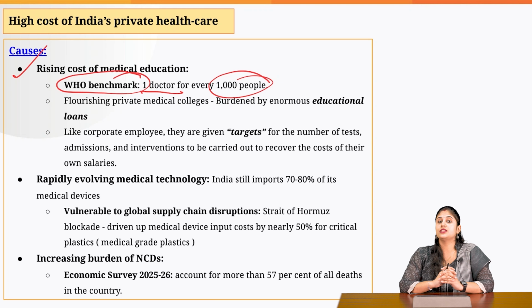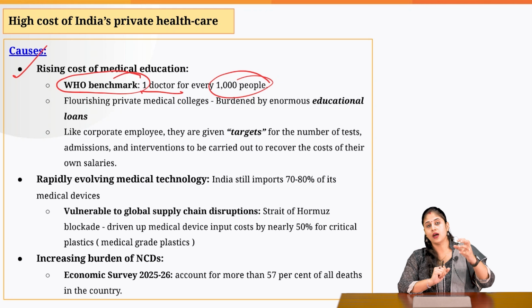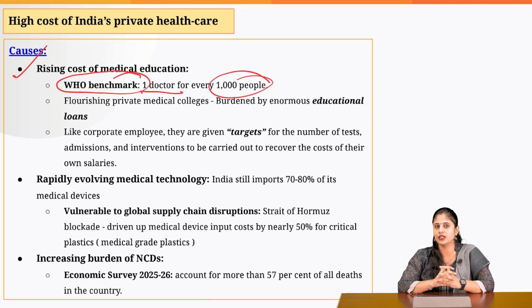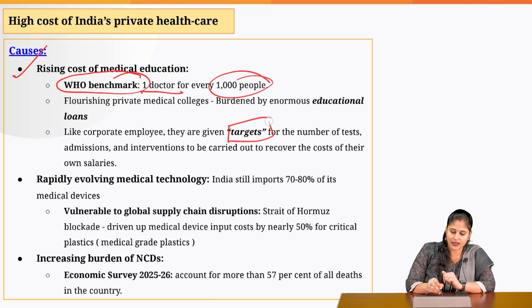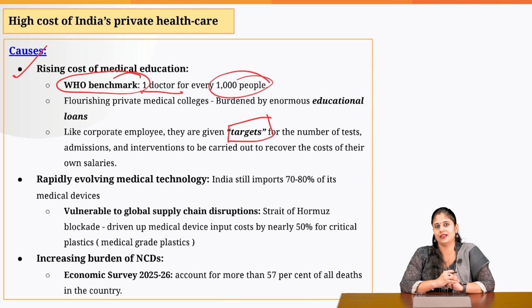In private medical education institutions, obviously, the fee is going to be very high. The people from the middle income sector, when they get the medical education, might have taken a loan. And when they get employed as doctors, they become the perfect target for the private healthcare centers.